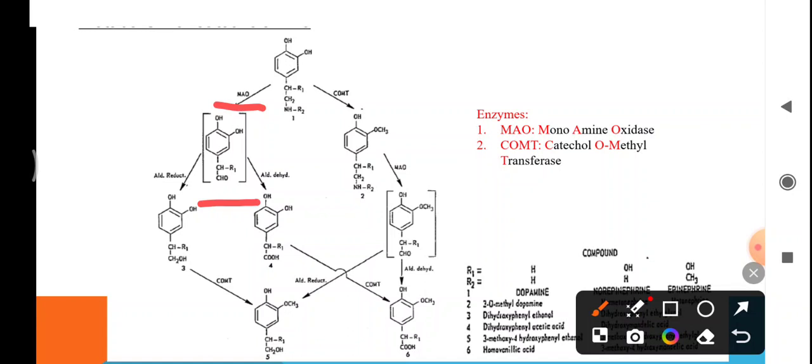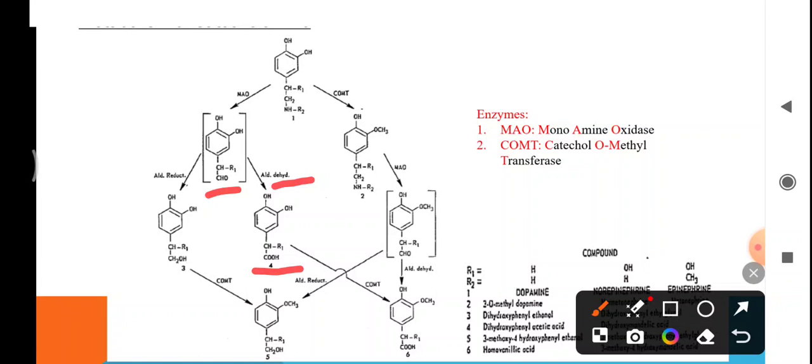Here, this CH2NH2 group of dopamine is converted into CHO group by MAO enzyme by the process of oxidative deamination, as we have discussed. Now, in the next step, in the presence of aldehyde dehydrogenase, this CHO is oxidized to form the acidic group, the COOH group, to form 3,4-dihydroxyphenyl acetic acid.